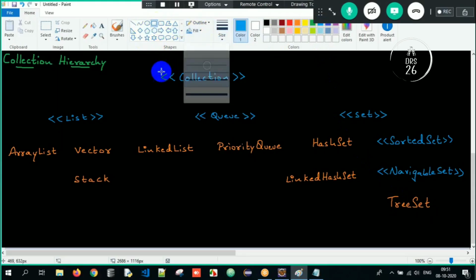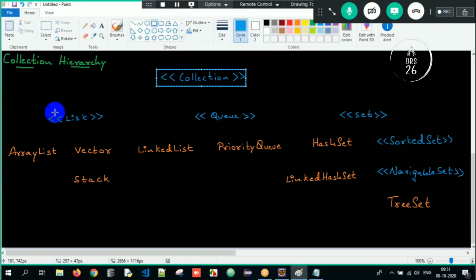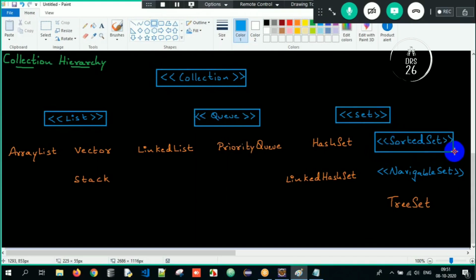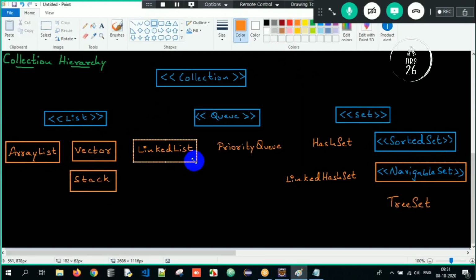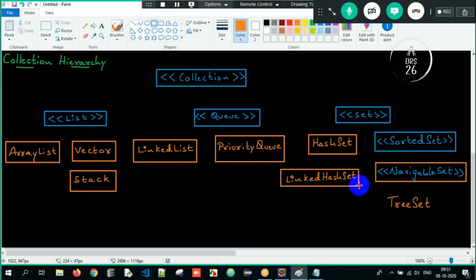Let me just draw these small parts here so that it becomes easier. Whatever is in the blue color, they are all interfaces. And whatever is in the orange color, they are all classes here. This is a class, this is a class, stack is also a class. Linked list is a class, priority queue is a class, hash set is a class, linked hash set is a class, tree set is also a class here.